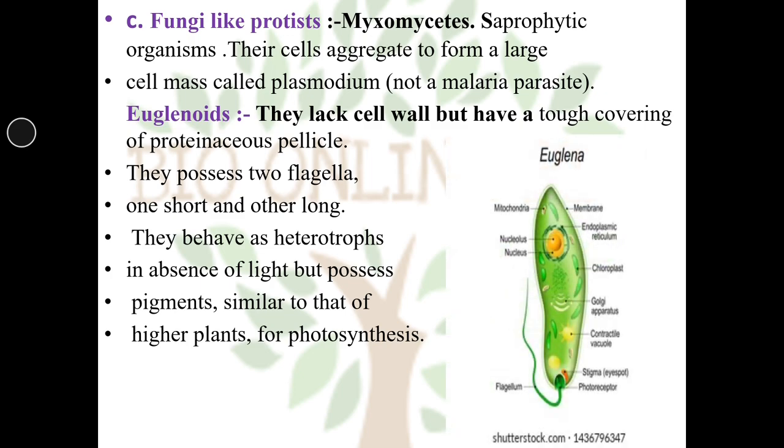Here you can see the diagram of Euglena. You can see they are green-colored organisms. You can see the presence of discoid chloroplasts. The eukaryotic nucleus is present at the center, and then you can see the presence of flagella, which are helpful for locomotion.